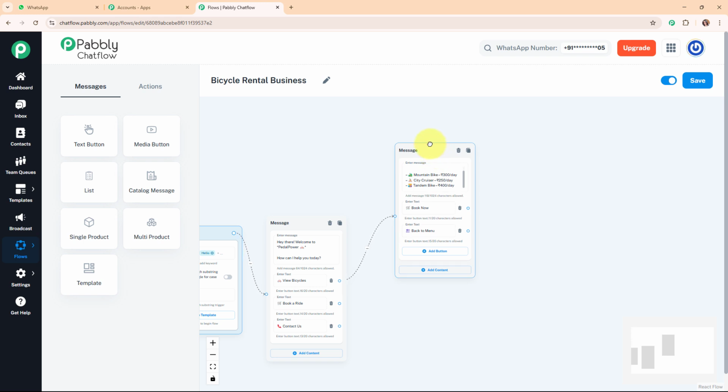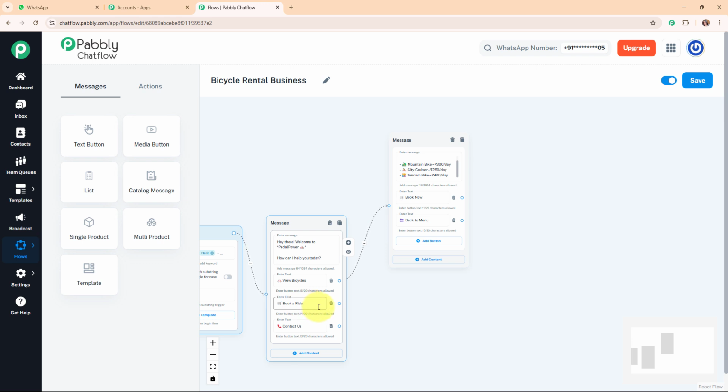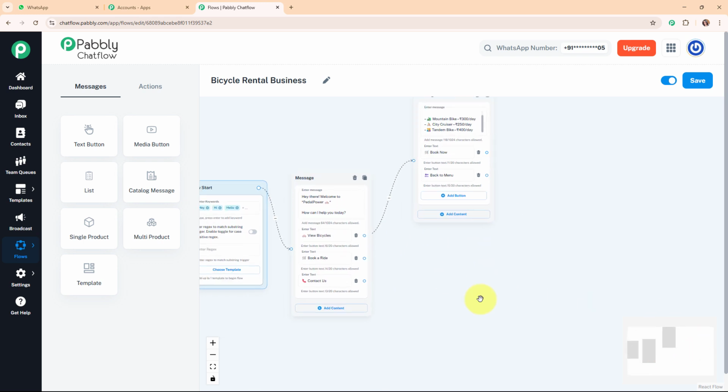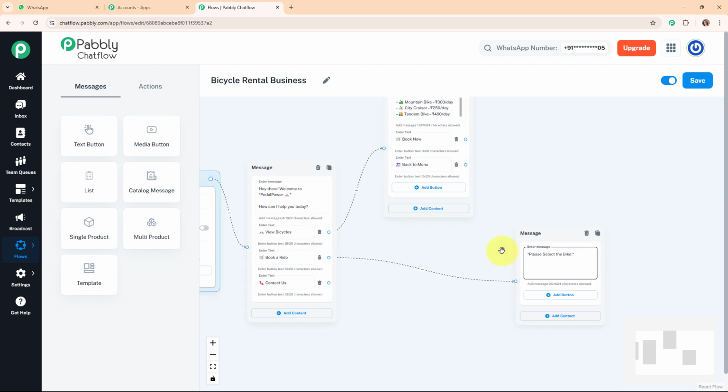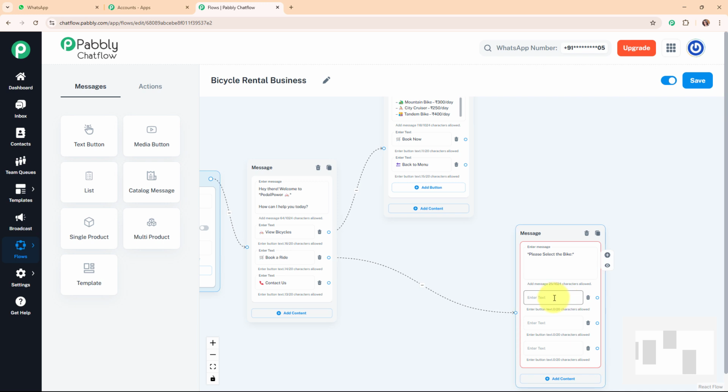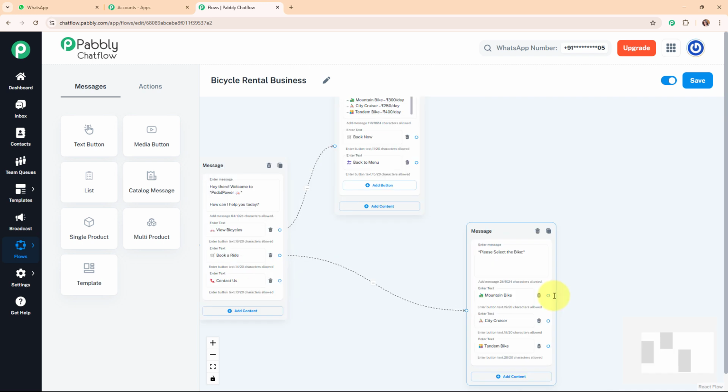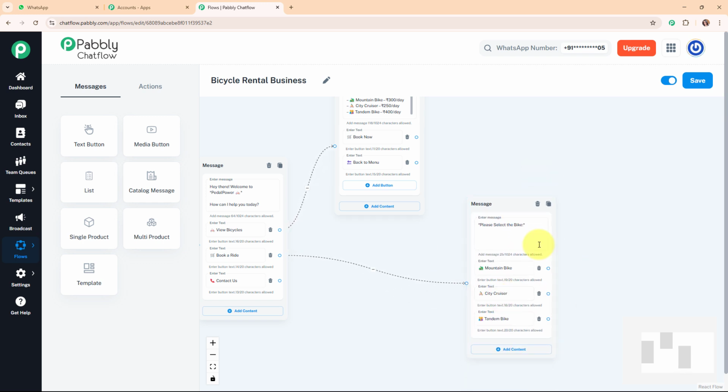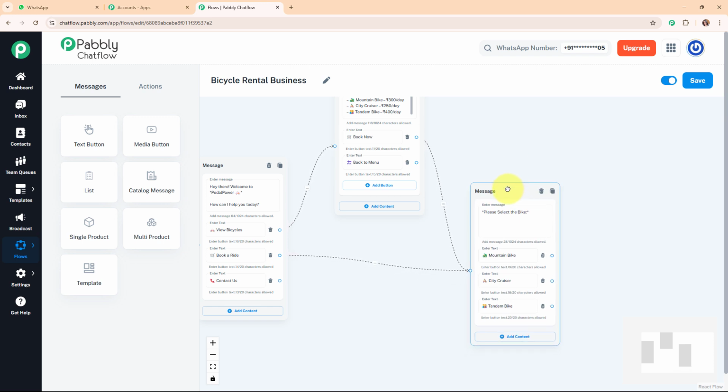And now here you can see the quick reply button for book now and book a ride is similar. So firstly we are going to create a text box for this quick reply button as well. I'm going to add a text box over here, and here I'm going to enter the text as please select the bike. And now after entering the text, I'm going to add 3 quick reply buttons with the option of selecting the bikes over here. So I'm going to add the text as mountain bike, city cruiser and tandem bike. Basically these are the names of the bikes, and now I'm going to connect this book now quick reply button as well with this message box because I want to send the same text for the book now quick reply buttons.